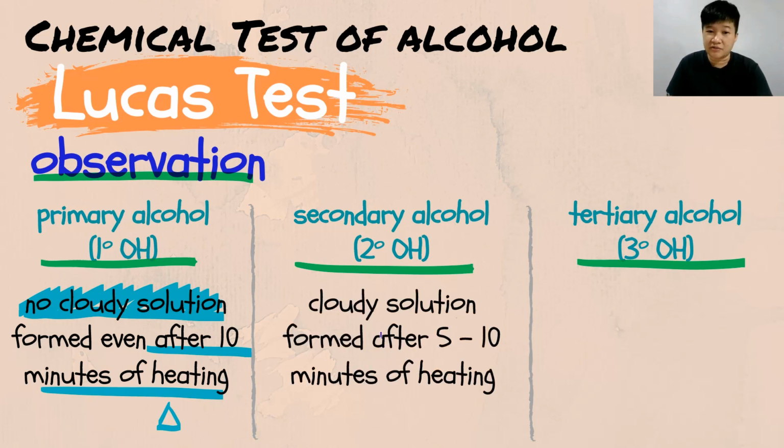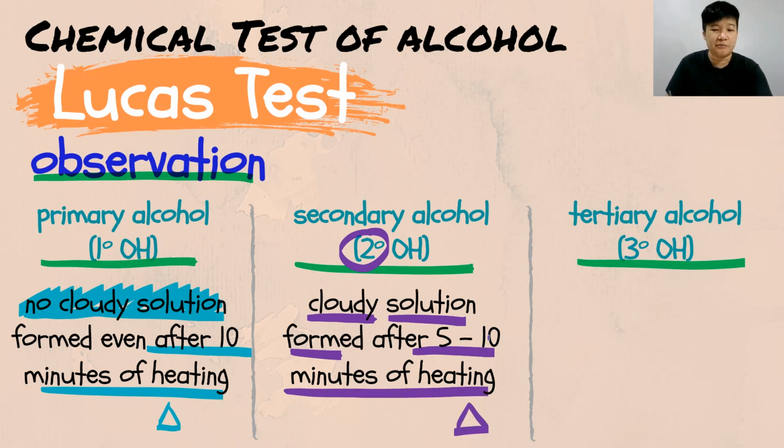How about your secondary alcohol? In the secondary alcohol, you will have a cloudy solution formed after 5 to 10 minutes of heating. So it can be 7 minutes, 6 minutes, or 8 minutes, as long as you put a time over there. For your secondary alcohol, you will have a cloudy solution formed after 5 to 10 minutes of heating. And you can see the difference between the primary alcohol and the secondary alcohol right now. Your primary alcohol has no cloudy solution, but your secondary alcohol has a cloudy solution.